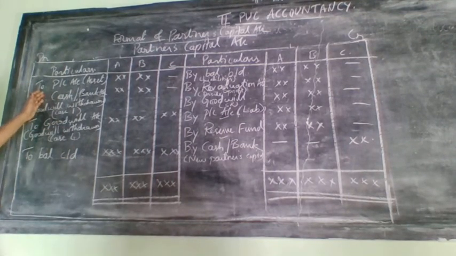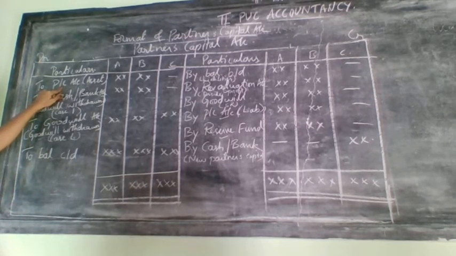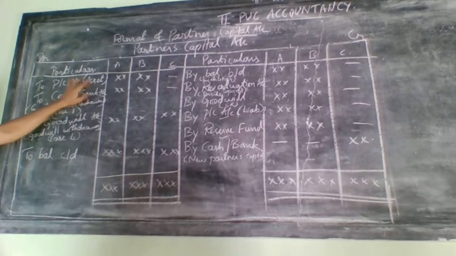Now next it will come on the debit side. Actually on the debit side, in many problems you will not have entries at all apart from this balance carried down. But in some problems you do have entries. So which entries may come on the debit side? First one I explained to you, profit and loss account. If it is on the asset side, then it will come here, and this profit and loss account you need to distribute in which ratio? Old ratio only. If it is on the asset side, then it will come here.